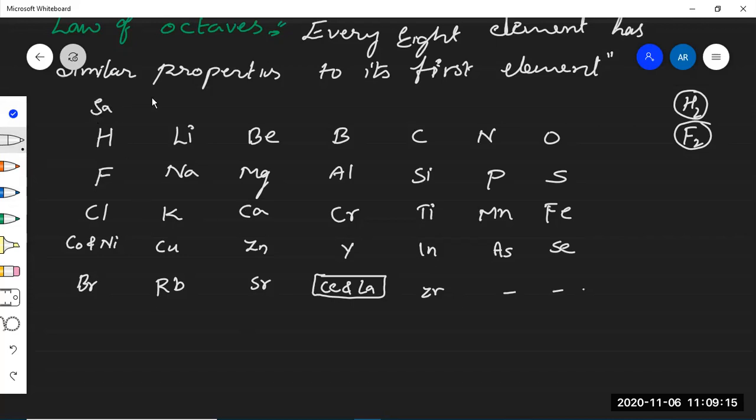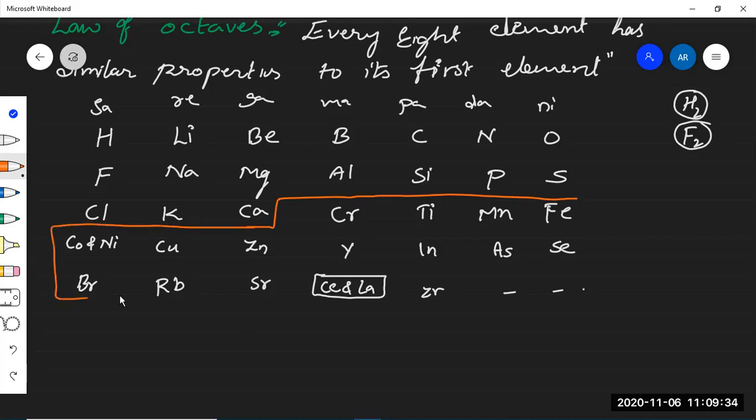So this is what, like musical notes, you should remember: sa re ga ma pa da ni. Okay, every eighth element resembles the properties, is what he said. But this law explained up to calcium. The above elements which come after the calcium, those elements do not fit his law.